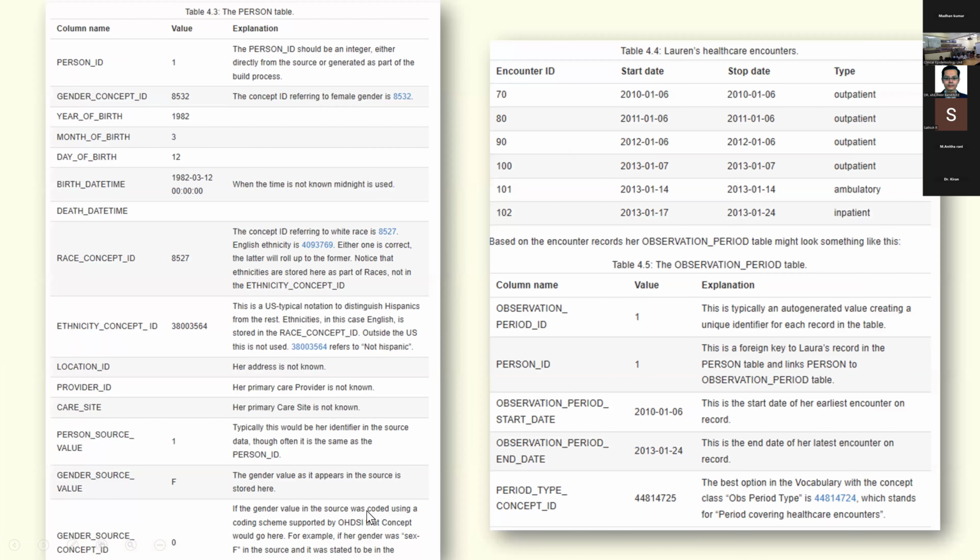Suppose there's a patient called Lauren, and she's a 36-year-old white woman. She has come to the hospital with endometriosis. She's come to the hospital 6 times with abdominal pain. No one has diagnosed her. On the 6th time, she had a ruptured cyst. That is when she was diagnosed with endometriosis. Now, how will you capture her data?